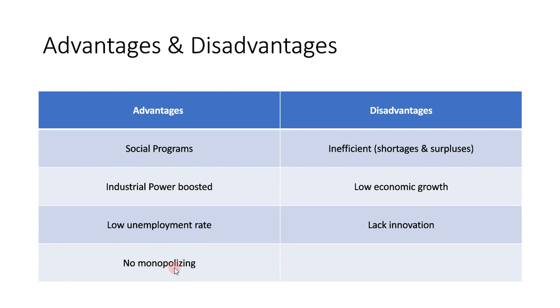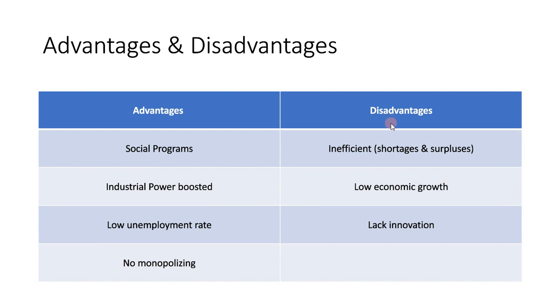Monopolizing is basically large businesses taking over small businesses and not giving them a chance to grow or develop. It's unfair for small businesses, and since there are no private businesses, there's not going to be monopolizing because all of the businesses are controlled by the government. So essentially one owner.